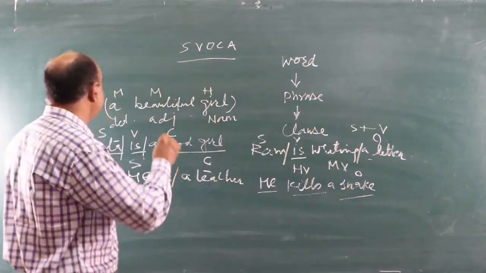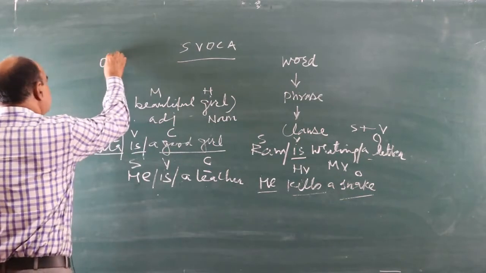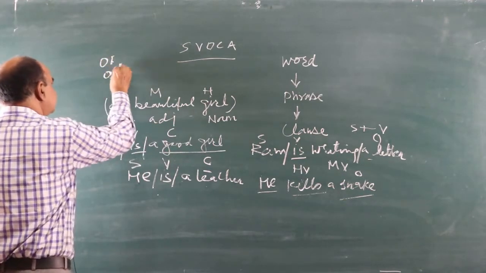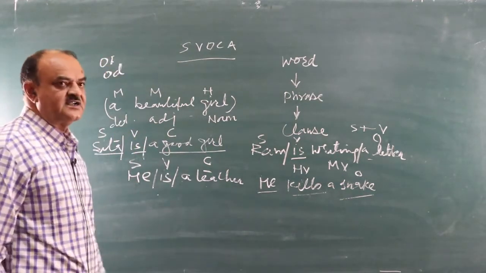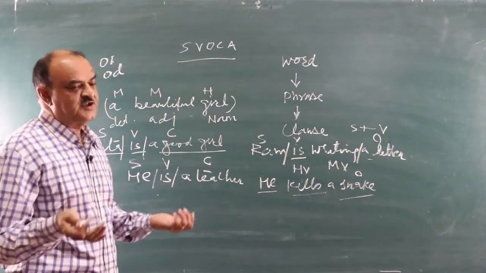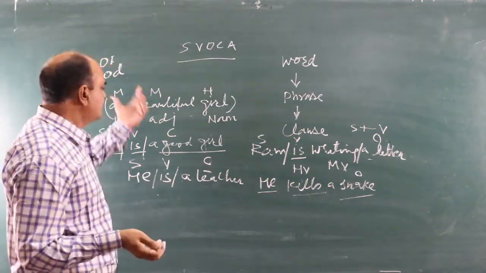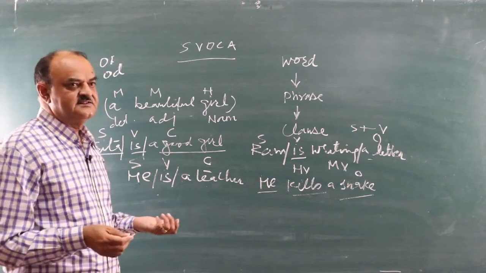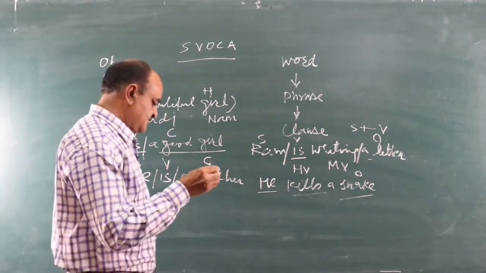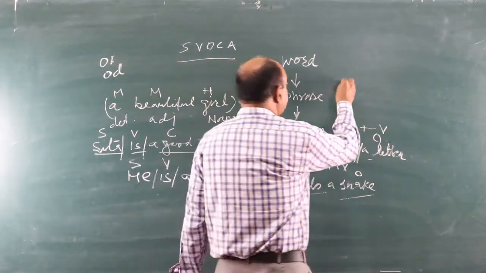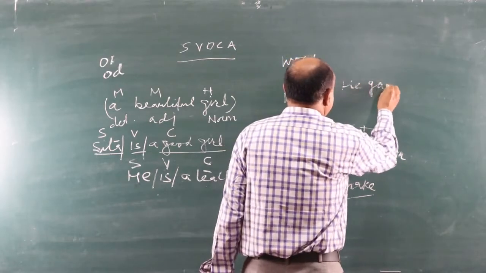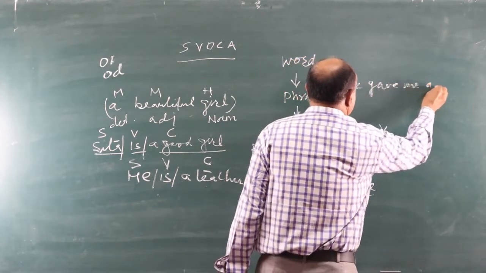Object can be of indirect object, object I, object D. Indirect object are generally our pronouns, and direct object, the other things are direct object. Suppose I write a sentence, he gave me a book.